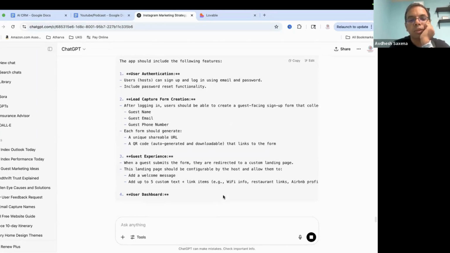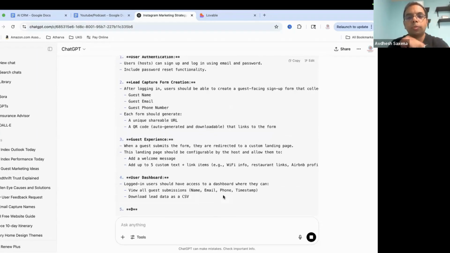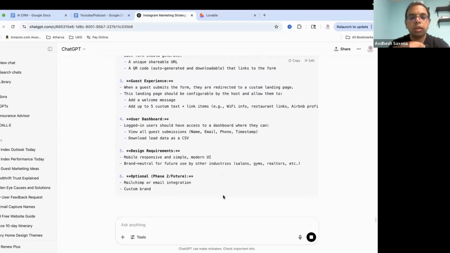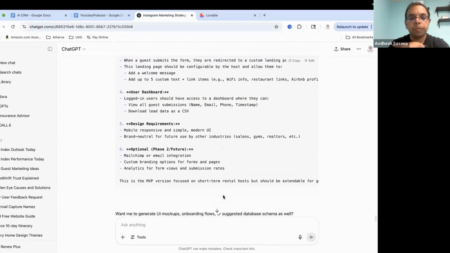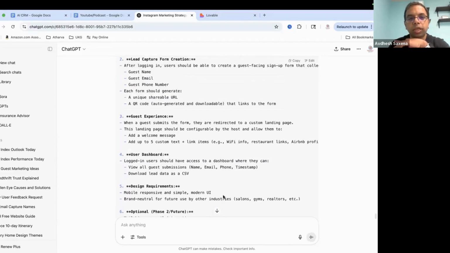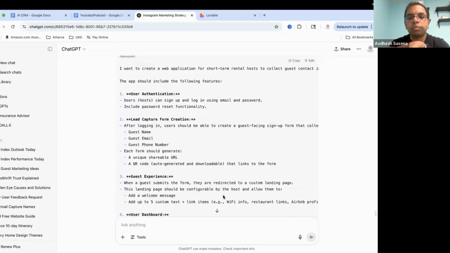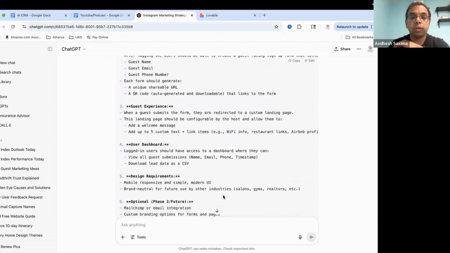Now if you see, it is creating a detailed prompt which Lovable.ai can understand and create a feature. Still, I feel this prompt is not detailed enough.